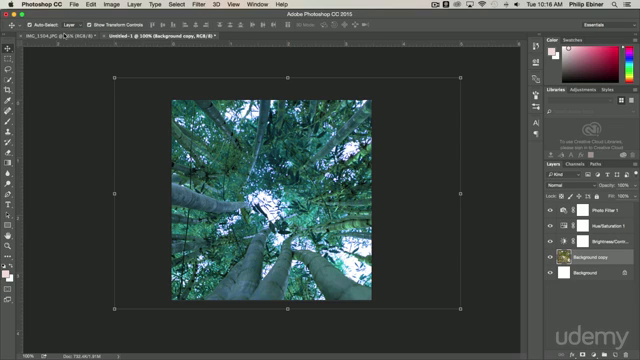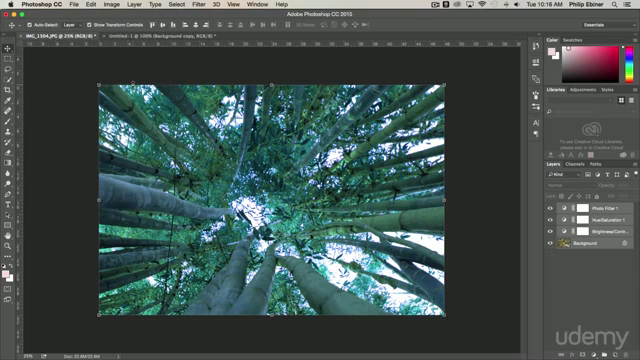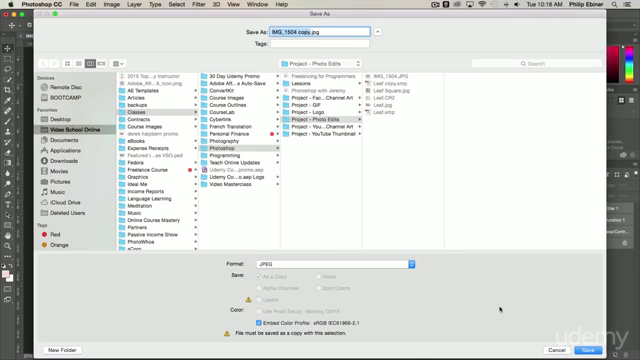Okay, so to save any of these images, either in this new project or the original project, go to File, Save As. And you can save it as a JPEG image.